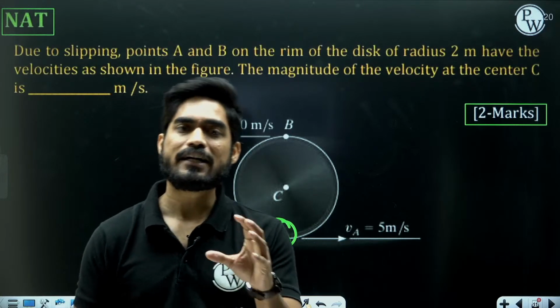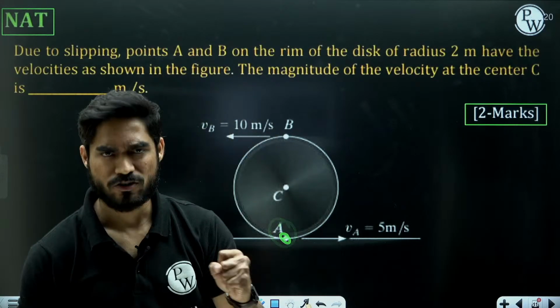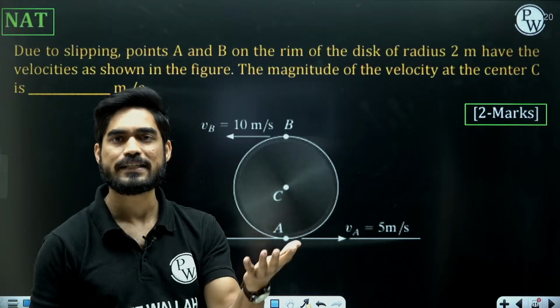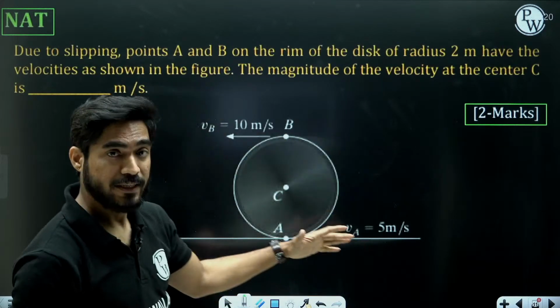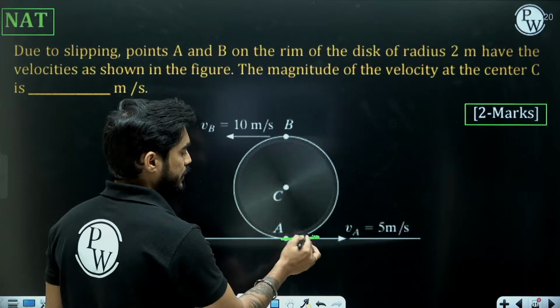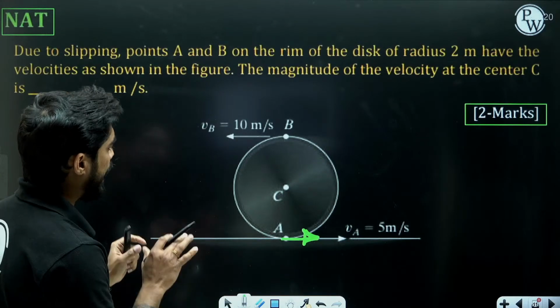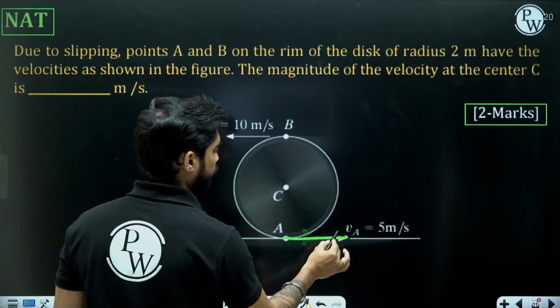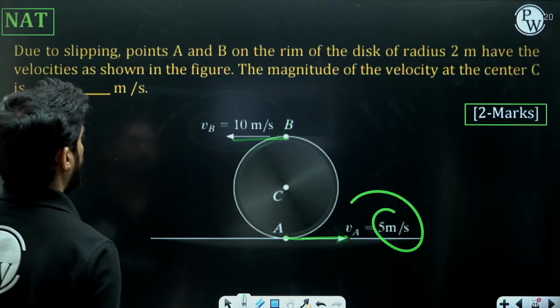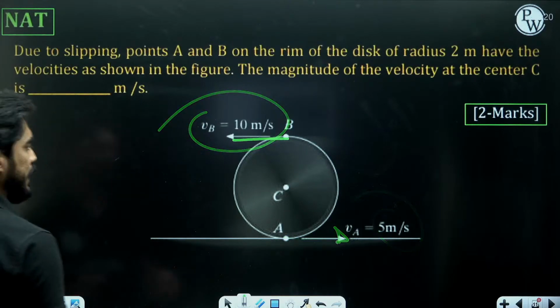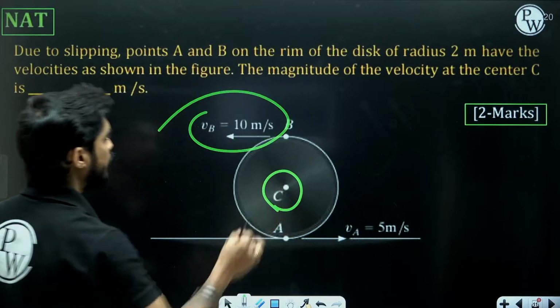Usually we get questions of rolling without slipping. So at point of contact the velocity is 0. But in this particular question we have slipping. So there is velocity at point of contact and that velocity is mentioned. VA is 5 meter per second, VB is 10 meter per second. Magnitude of velocity at the center C of the disk is.